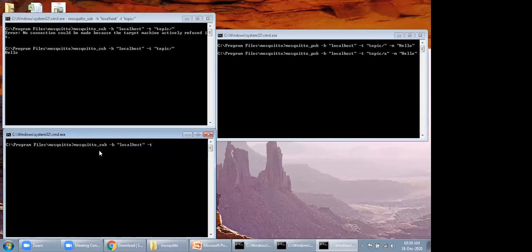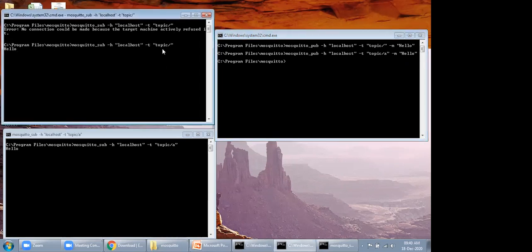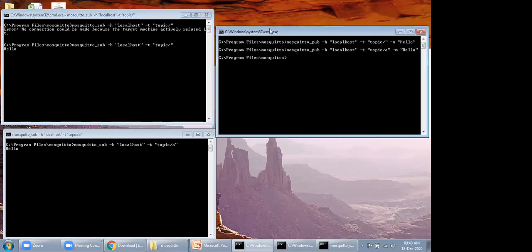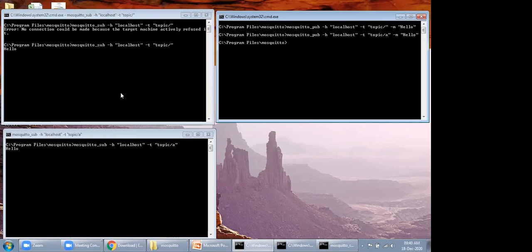localhost -t topic/3. If I publish this message, it will go only to the subscriber that subscribed to this topic selection. It will not go to the client that has subscribed to the topic that is parent to this, that is, the nested part of this topic. Okay, so in that manner, MQTT implements its protocol.